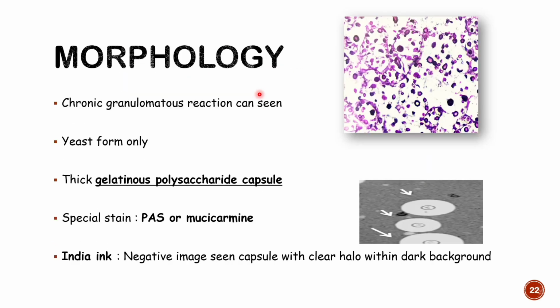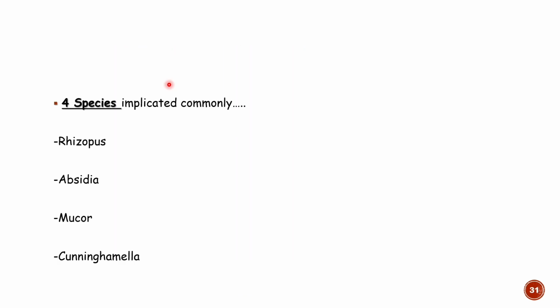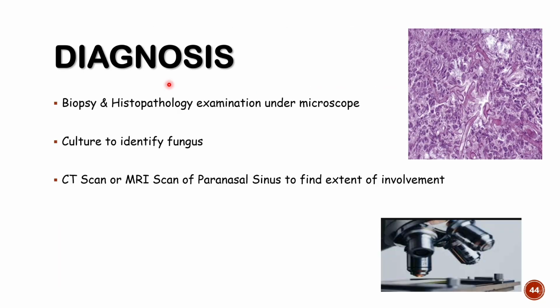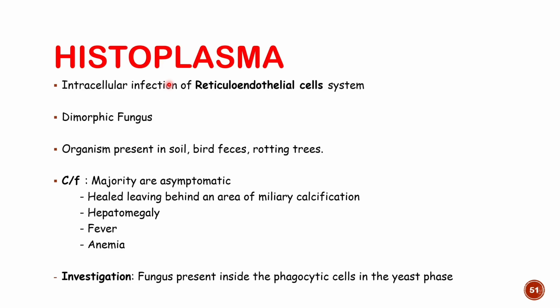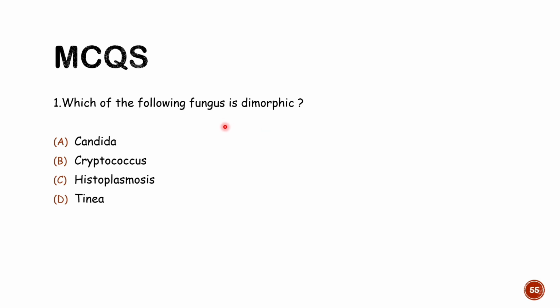We have discussed Cryptococcus. We have discussed Aspergillus. The special stains used are the PAS stain or Gomori methenamine silver stain. We have discussed mucormycosis, and finally we have discussed histoplasmosis, right? All right, now let's see the MCQ.